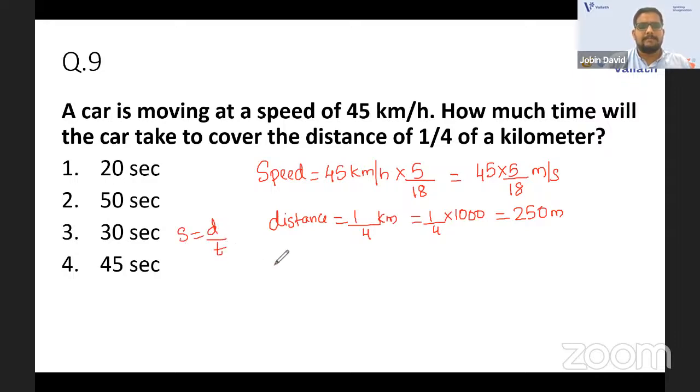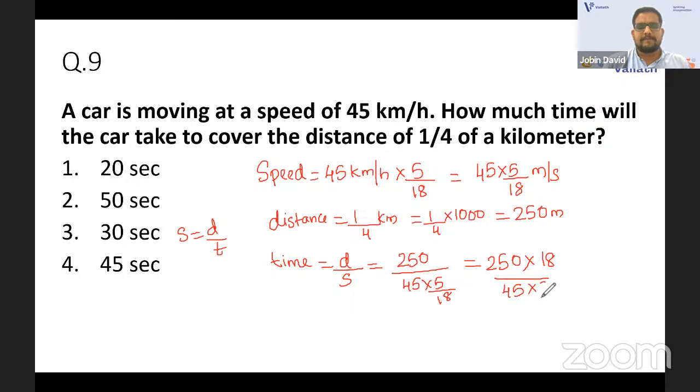And what will be the time? You need to find the time. Time will be equal to distance by speed. What is the distance? 250 meter by 45 into 5 by 18. 18 will go up. So 250 into 18 by 45 into 5.